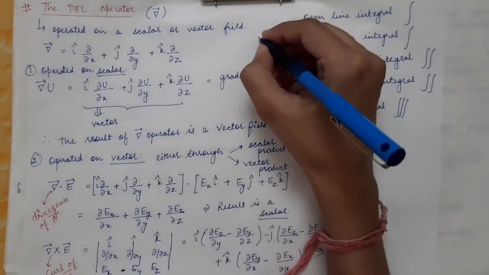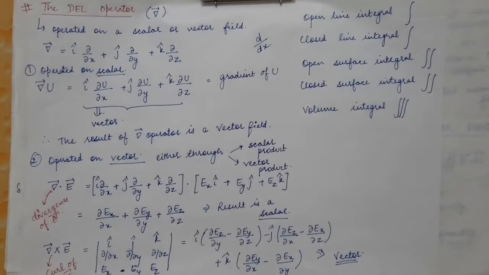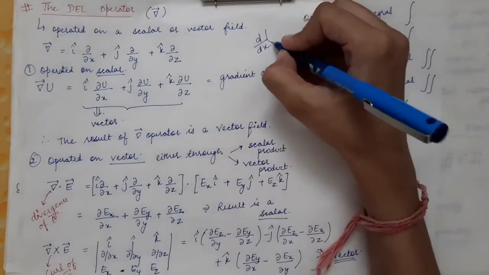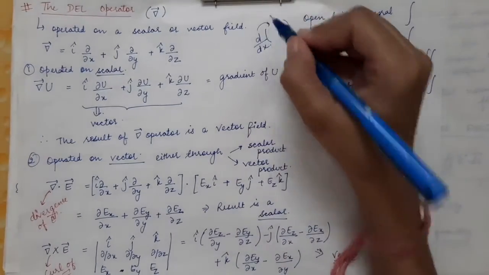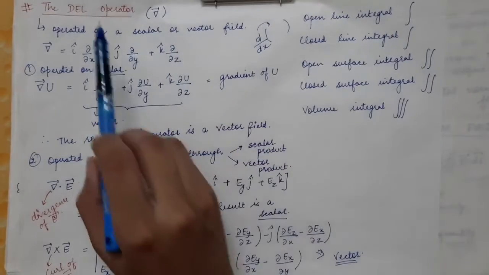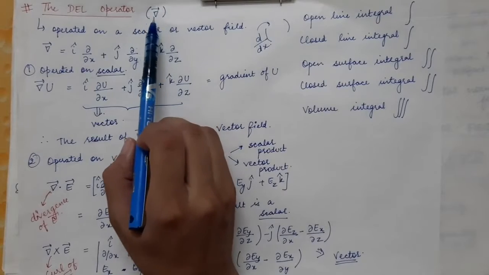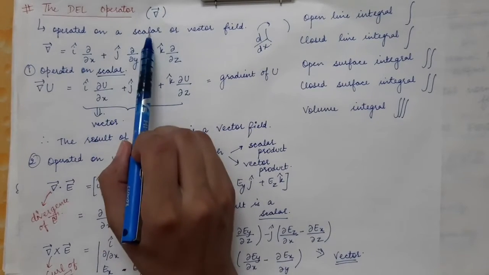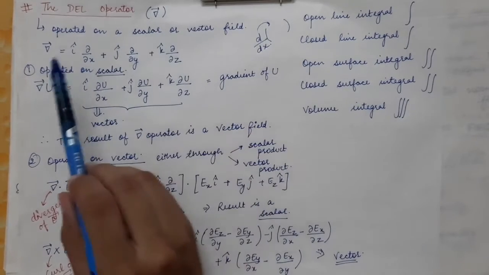Now we know this is the derivative operator, d by dx. This is the derivative operator and it is operated on a particular function. In a similar way, the del operator is also an operator and it operates on a scalar or a vector field.